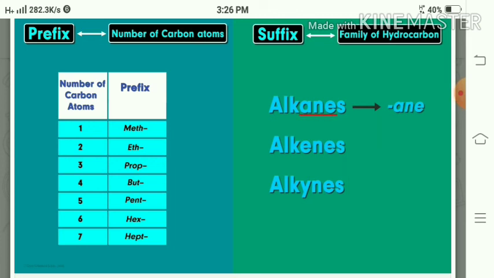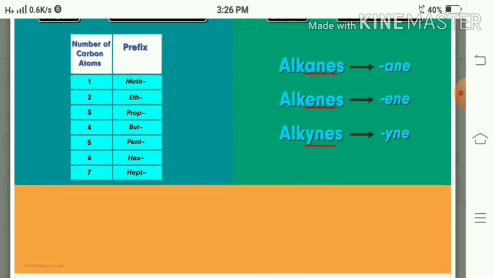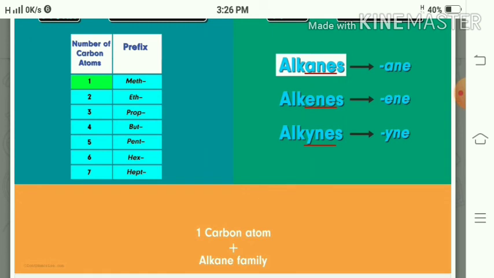If it is from the alkene series and contains 2 carbons, we add ENE. And if it is from the alkyne series, we add YNE, and we get ethyne. In this way, we can make the names of the compounds.